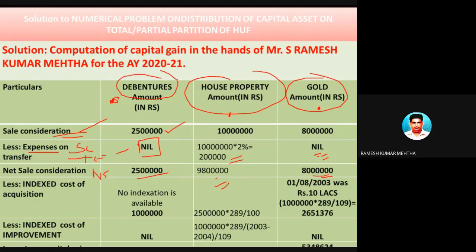So this is over. Next, you have to find out the indexed cost of acquisition and indexed cost of improvement for the respective debentures, house properties and gold, that is, the capital assets. Okay, let's find the indexed cost of acquisition.